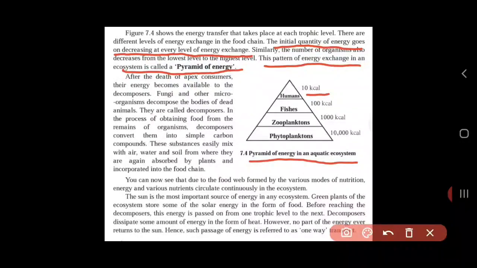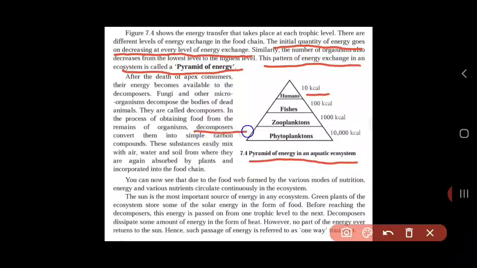Okay, now see the paragraph. After the death of apex consumer, the energy becomes available to the decomposers. Fungi, another microorganism, decompose the bodies of dead animals. This was taught to you in the last lecture. And what are they called as? They are called as decomposers or saprophytes. So in the process of obtaining food from the remains of the organisms, decomposers convert them into simple carbon compounds.